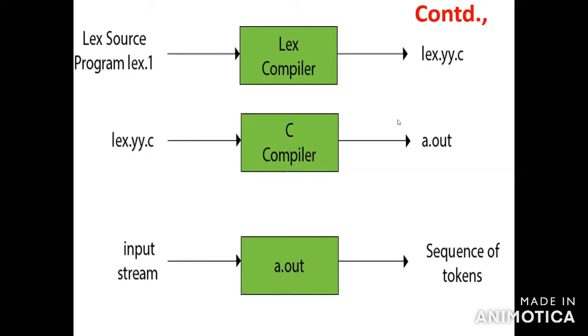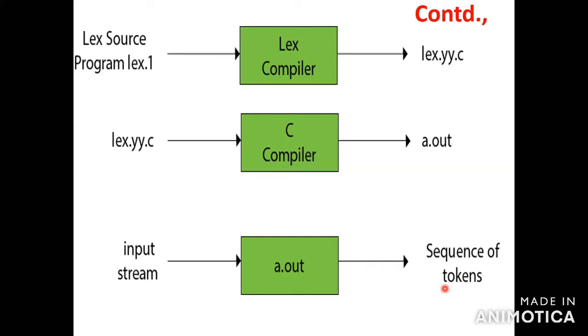The output is a sequence of tokens. This is the lexical tool generator.